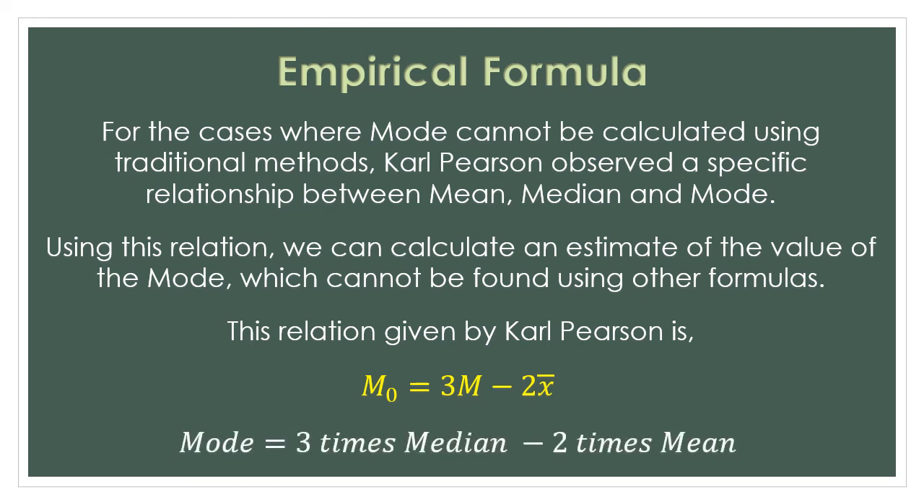So this is the empirical formula, or the formula given by Karl Pearson, depicting the relationship between mean, median, and mode. So sometimes you are asked to write down Karl Pearson's method of mode, or sometimes you are asked to write down the relationship between mean, median, and mode. At that time you have to write down this formula, that is Mode = 3M - 2x̄.